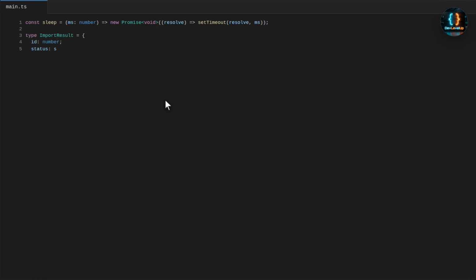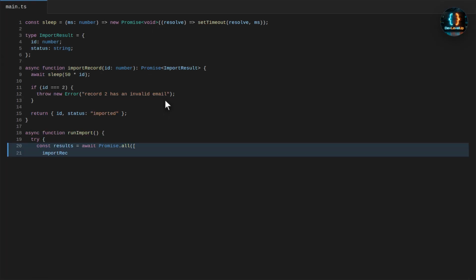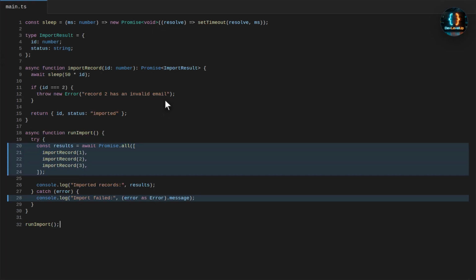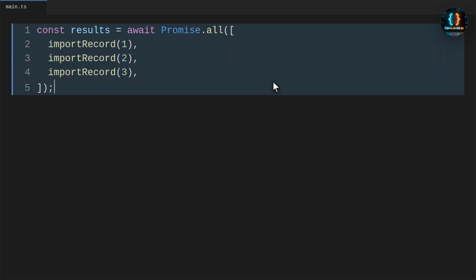In a batch import, we often want to see which records worked and which ones failed. This version uses Promise.all, so one bad record jumps straight to catch. Now we run it and only the failure message appears. Let's look at the behavior.